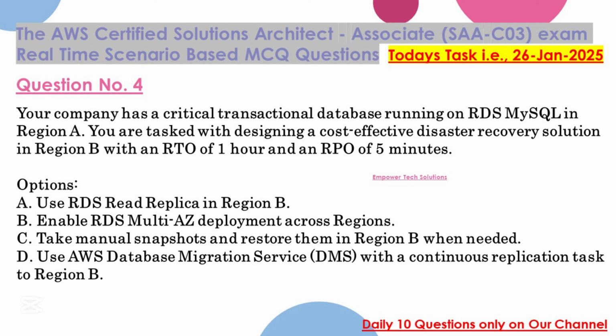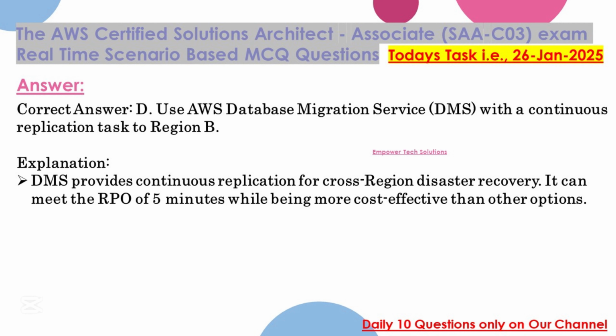B. Enable RDS multi-AZ deployment across regions. C. Take manual snapshots and restore them in Region B when needed. D. Use AWS Database Migration Service, DMS, with a continuous replication task to Region B. Correct answer: D. Use AWS Database Migration Service, DMS, with a continuous replication task to Region B.